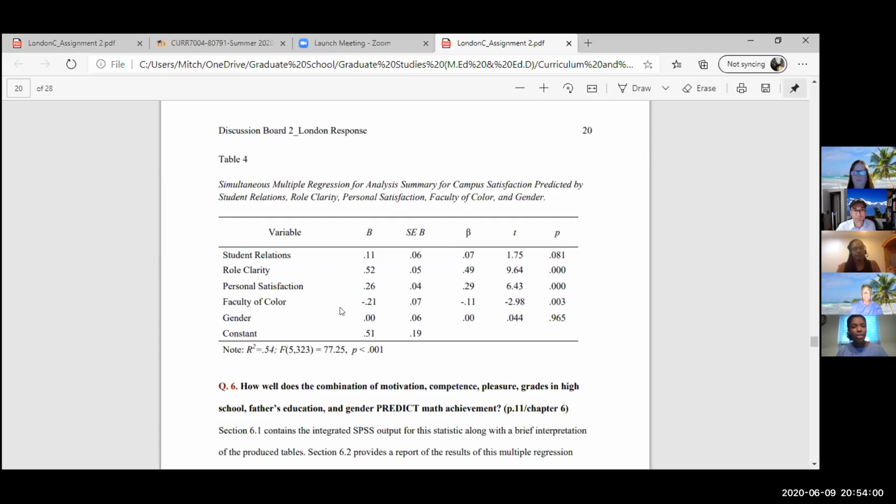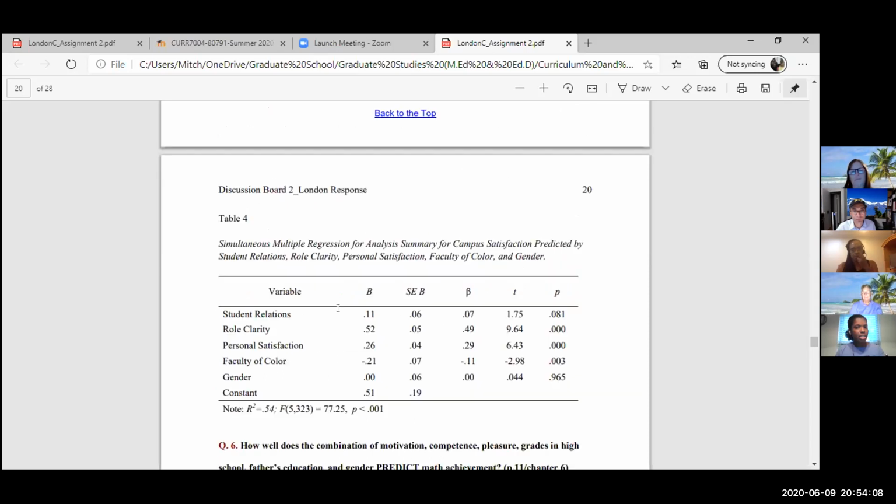But these are all of my standardized beta values along with their significance levels, in addition to the unstandardized beta values. And these are what we would actually use in a prediction equation. So you might see an addendum to my response that I submitted for module 2. My equation for question 5, I use that, it's the old algebra equation from middle school, y equals mx plus b.